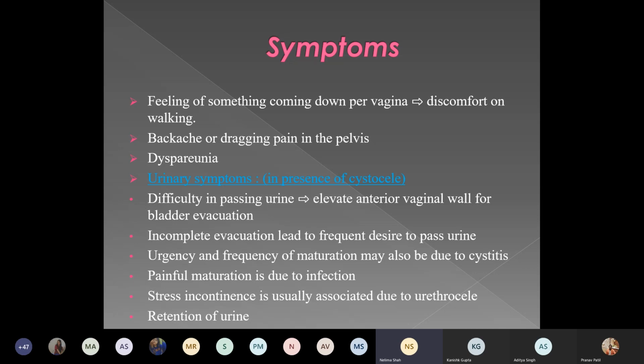This incomplete evacuation leads to a frequent desire to pass urine. Then urgency and frequency will be there, which may be due to cystitis sometimes. If infection is there, there will be dysuria. If the angle between the bladder and the urethra is changed, it can lead to stress urinary incontinence. And rarely, urine retention can also be seen in these patients.